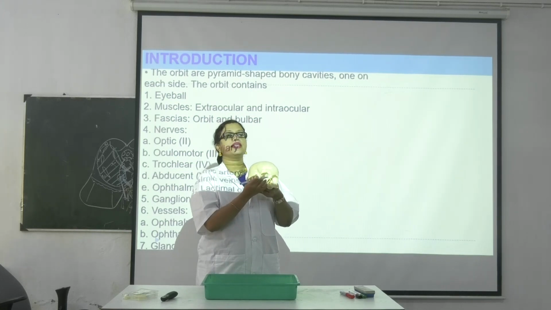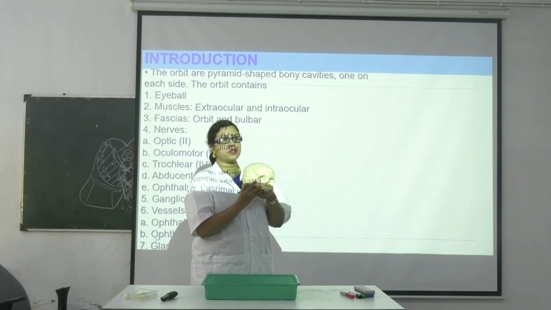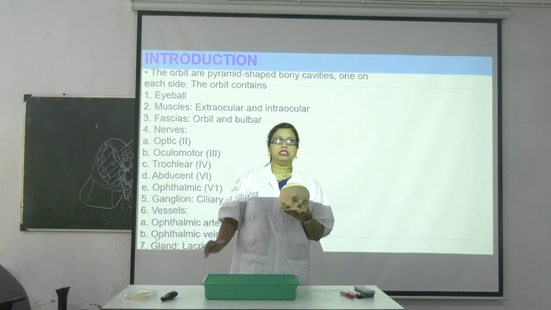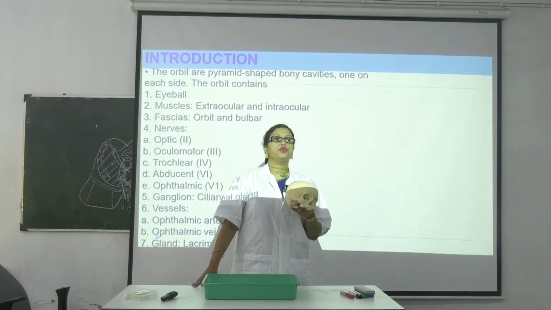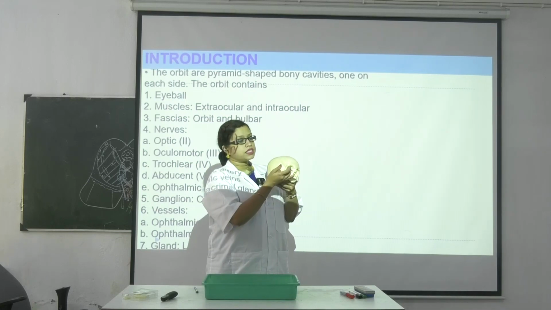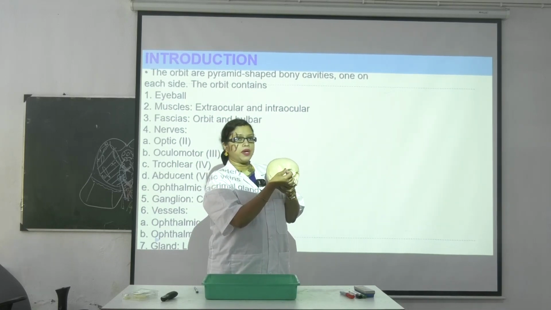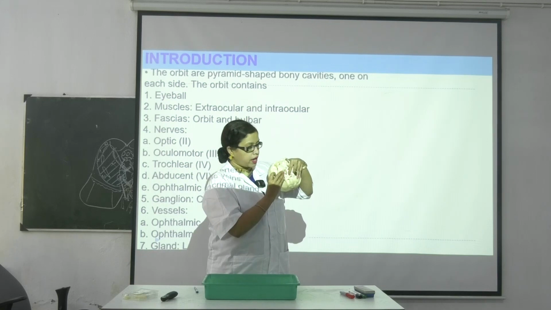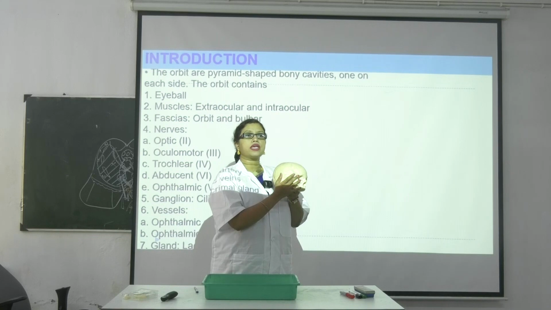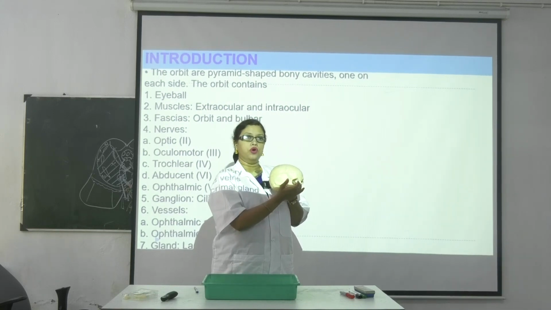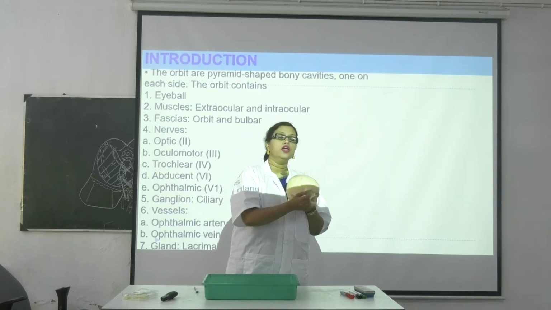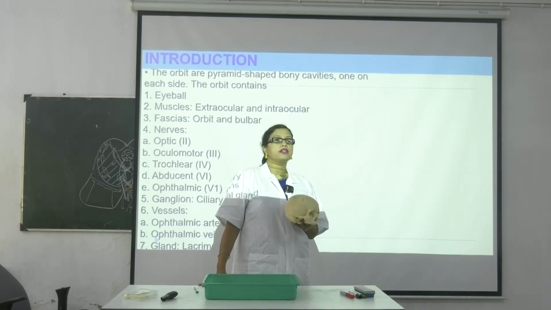And one peculiar thing is there is one tubercle, very much important, known as Whitnall's tubercle. How will you find this tubercle? You just see the inferior surface of the zygomatic bone. Here is the situation of the tubercle, just below the frontozygomatic suture. You have to palpate on the inferior aspect, on the inner side. So there is the situation of Whitnall's tubercle.